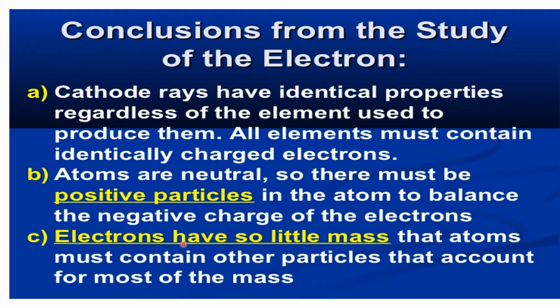And the next point is, electrons have so little mass that atoms must contain other particles that account for most of the mass. So here it was observed that the mass of the electron is very little. Experimental observations have shown the mass of an electron is very little, but the mass of the atom is not equal to it, which means that it contains other particles that account for most of the mass.